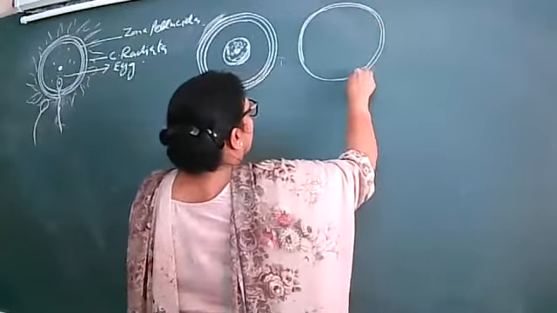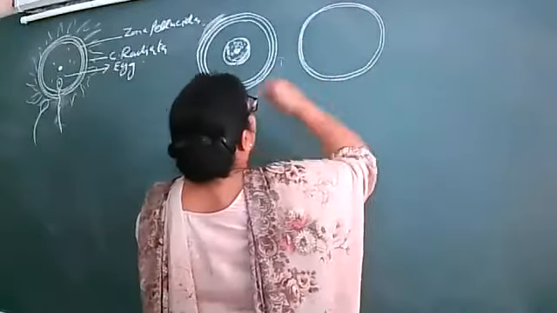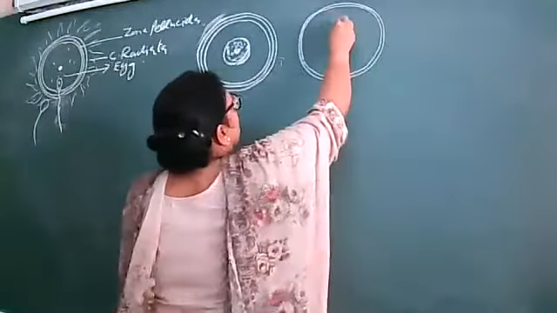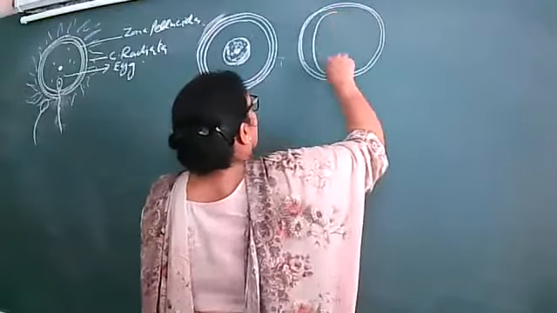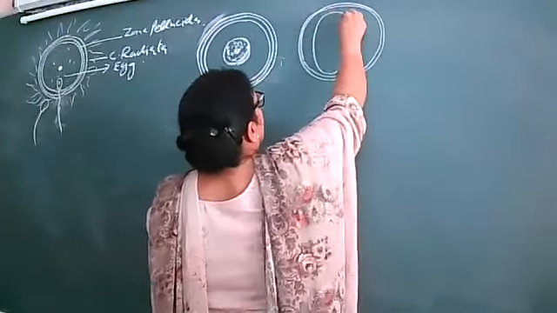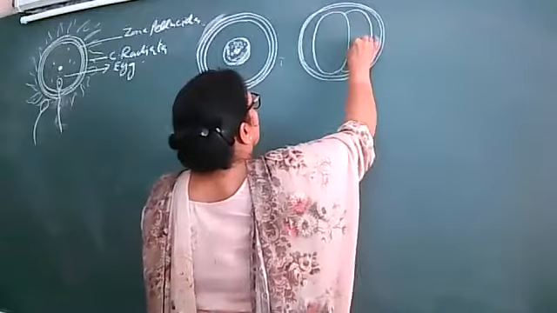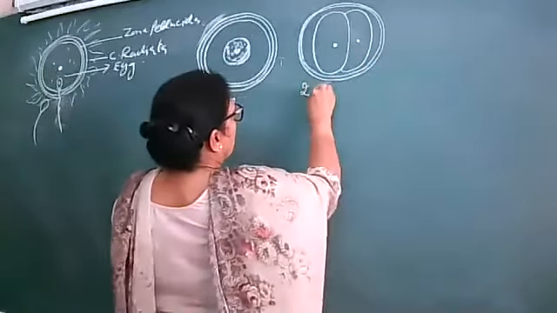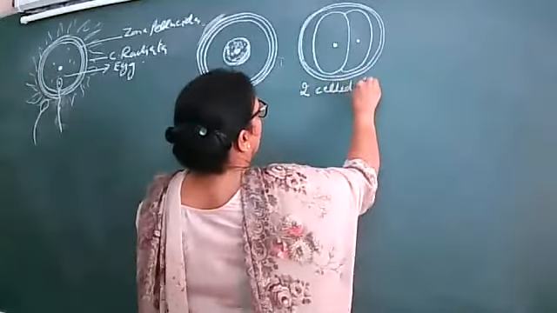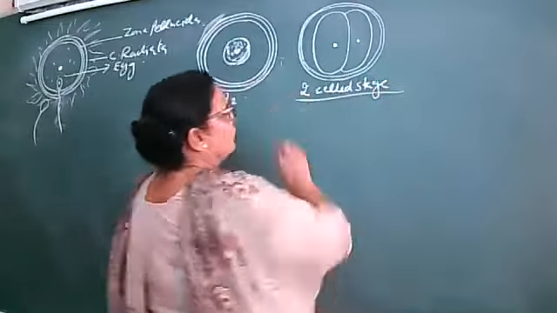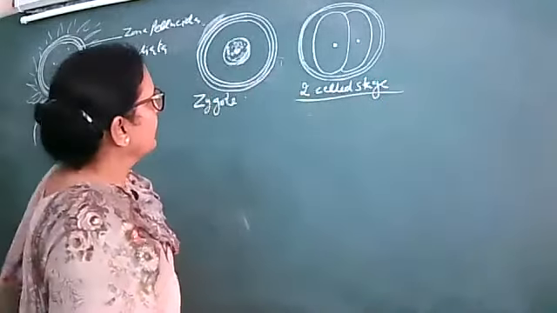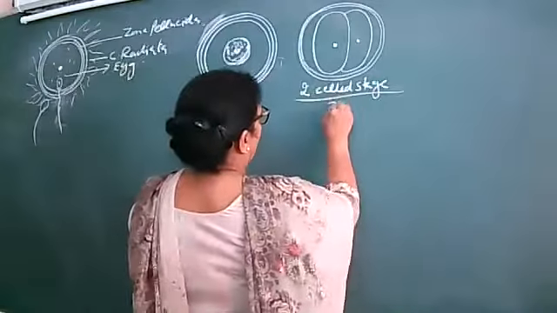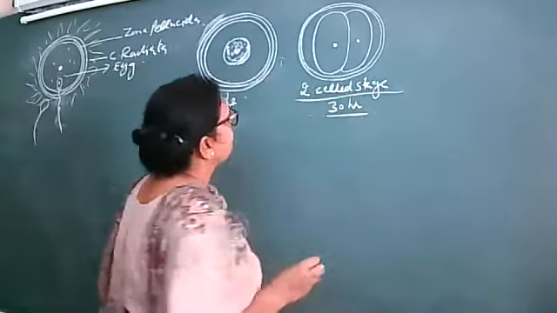This is one cell and this is another cell. This is the two-celled stage, about 30 hours.